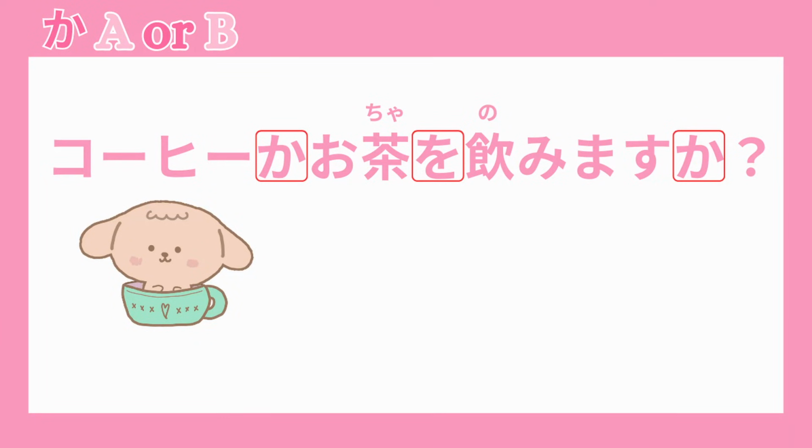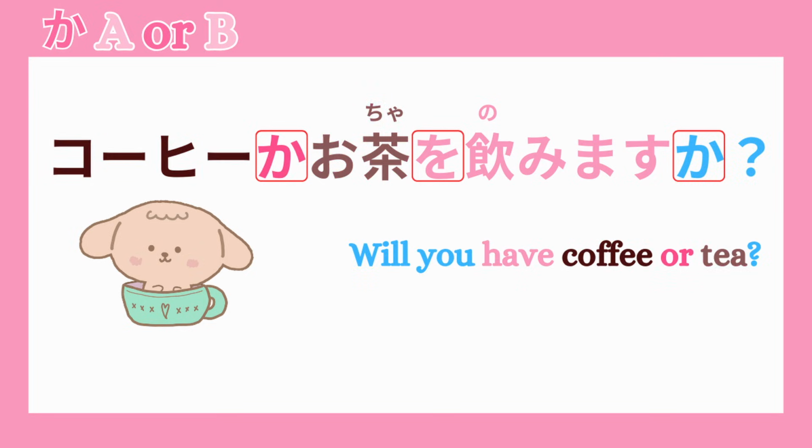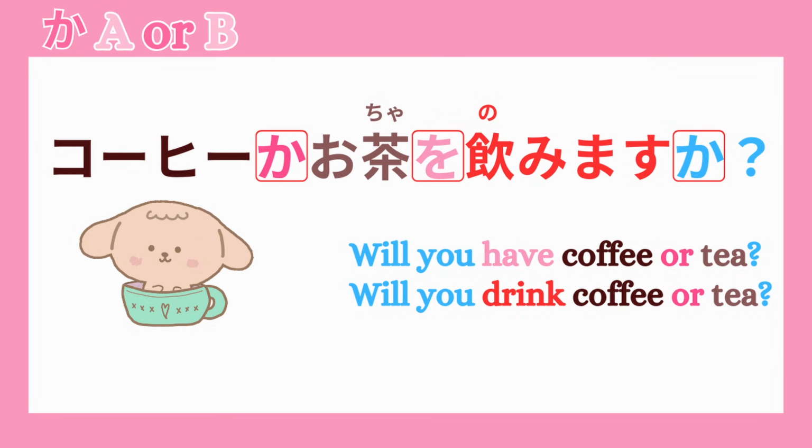Ka isn't just for questions. It can also be used like or when giving someone a choice between options. For example, コーヒーかお茶を飲みますか? Will you have coffee or tea? Even though the literal translation is will you drink coffee or tea?